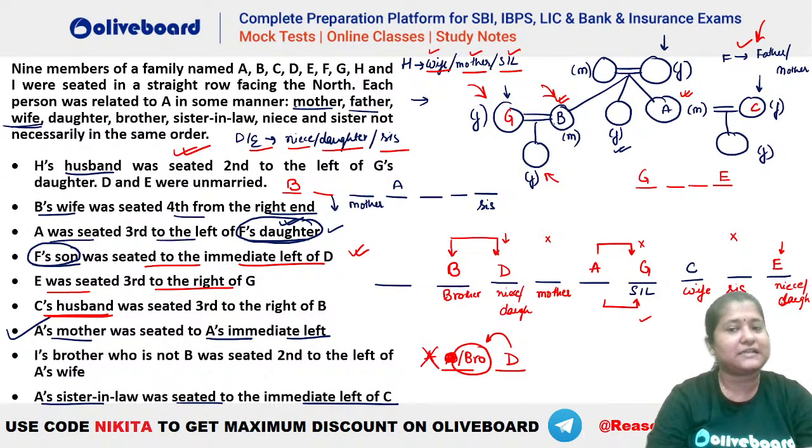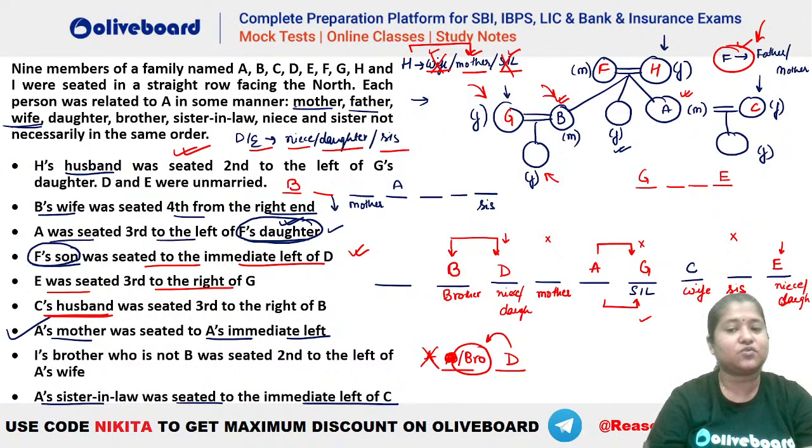But we have already seen that G is the sister-in-law and C is the wife. So that means wife is not possible and sister-in-law is not possible. That means H has to be the mother here, right? So H will be the mother. So you can place H here. And if H is the mother, we have F as a parent. That means F has to be the father here. Are we clear? So now F is the father.